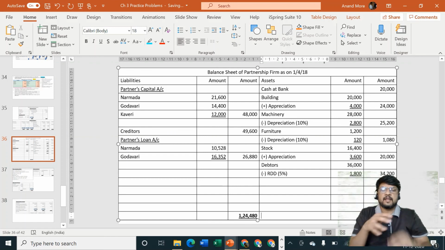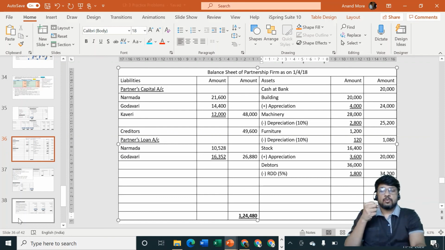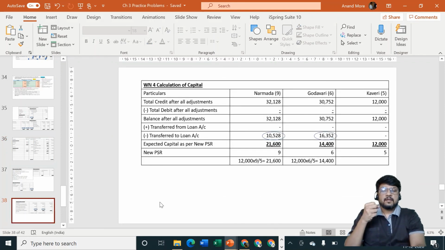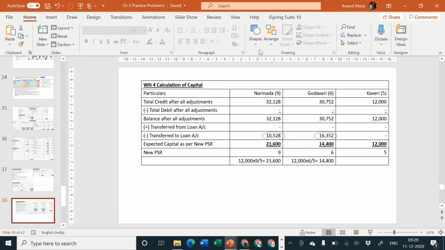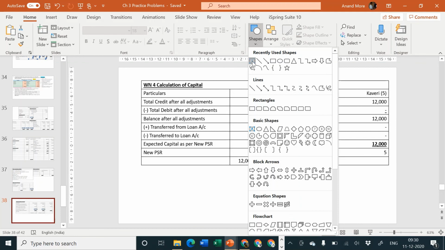This question was quite easy as compared to the earlier questions. The point to be kept in mind is about working note number 4. I think I'll write down a small note for you so that it will be easy for you to write down or remember. A small note, please write it down.